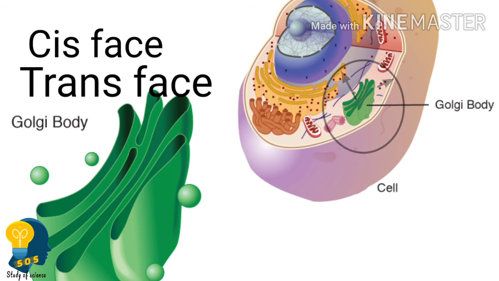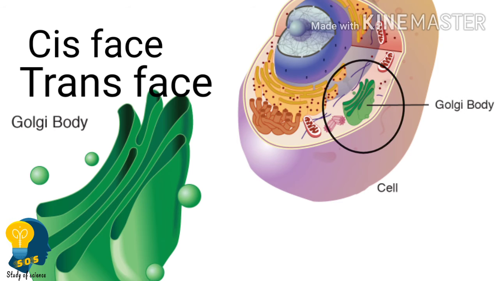Okay, now let's understand the functions of Golgi apparatus. I hope you understood what is cis phase and what is trans phase. Cis phase is the phase which is facing towards the nucleus, whereas trans phase is facing towards the plasma membrane. Clear now? Understood, right?